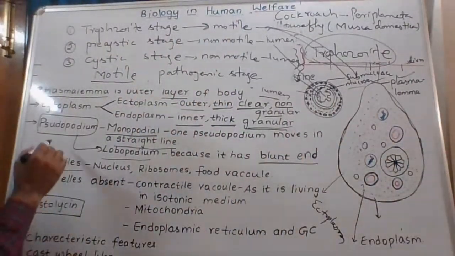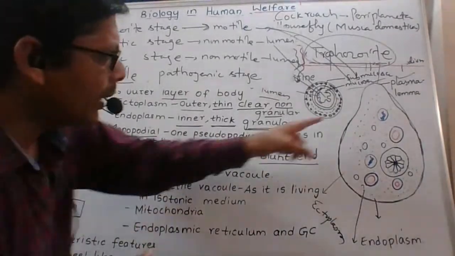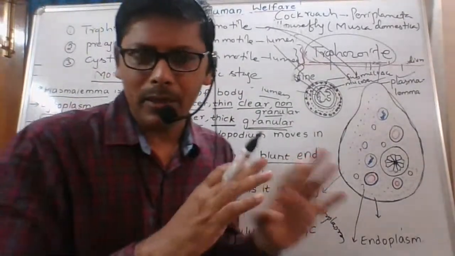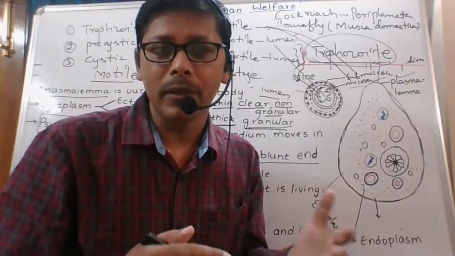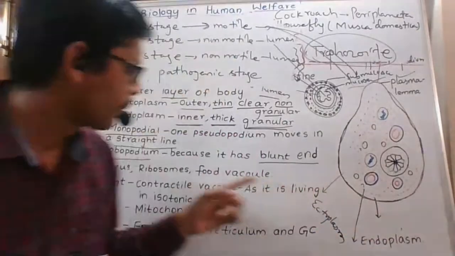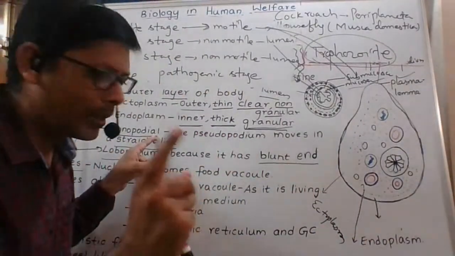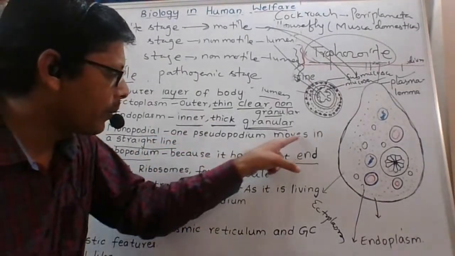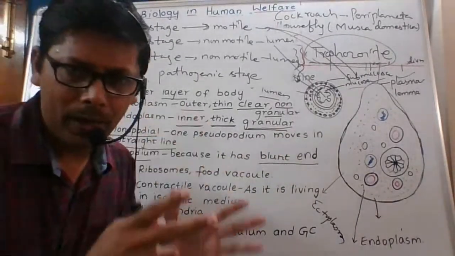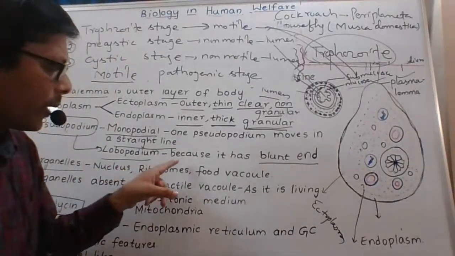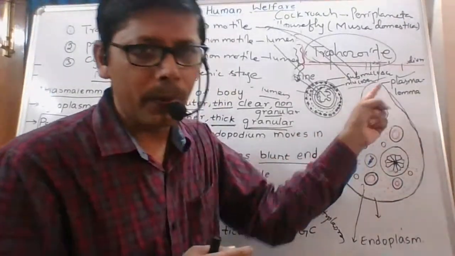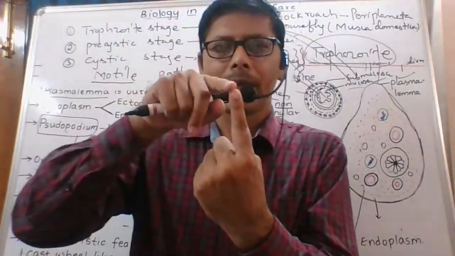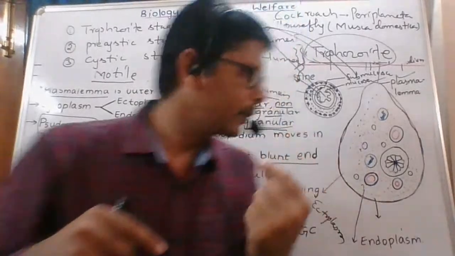Now come to pseudopodium. It has only pseudopodium. I told you earlier, in these two there is no pseudopodium at all, there is no locomotor structure. That's why they are non-motile stages. Pseudopodium, it is monopodium because only one pseudopodium is present, unlike amoeba. And one pseudopodium, it moves in a straight line. Next, lobopodium. This pseudopodium is called lobopodium because it is like a finger-like blunt.